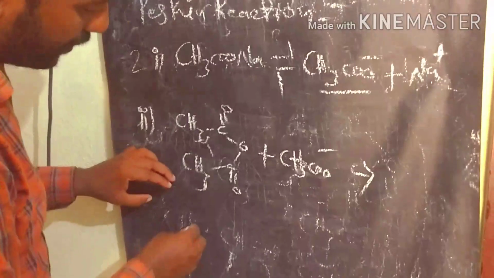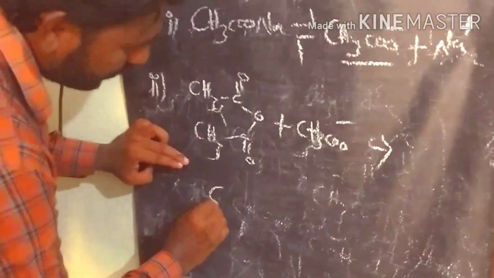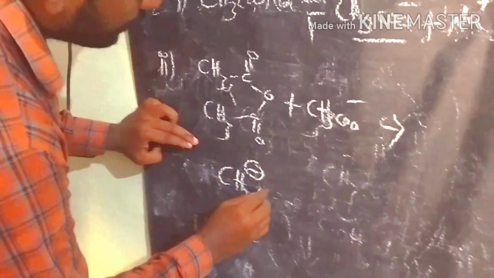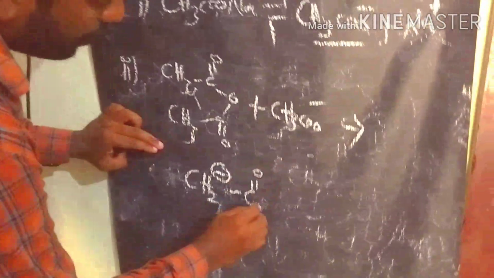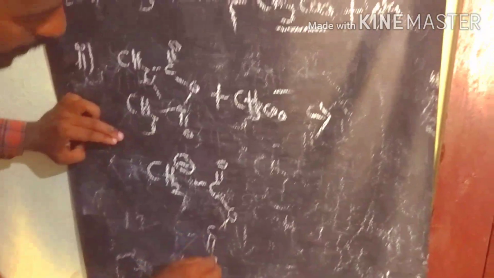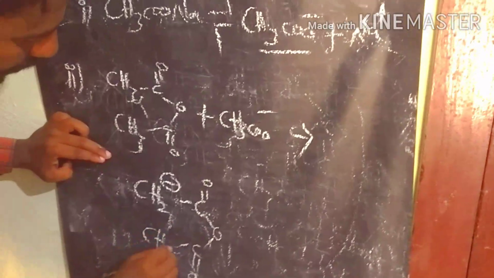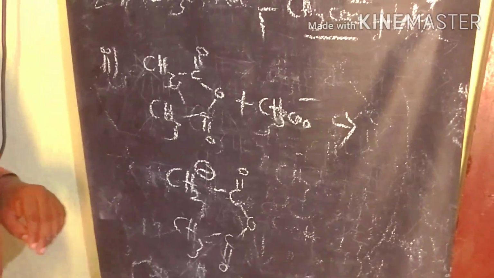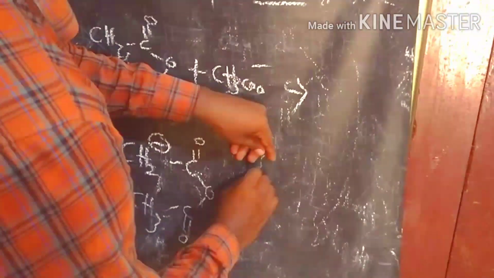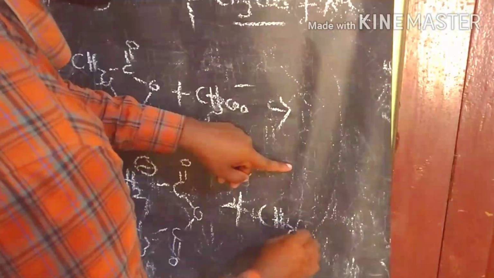So that's why we are getting this product, the CH2 minus carbene ion. This step we call carbene ion formation, plus acetic acid. We are getting a byproduct. What are we getting? Acetic acid is the byproduct. So the next one,